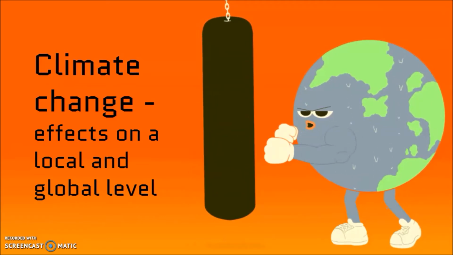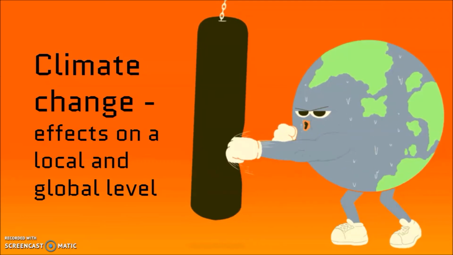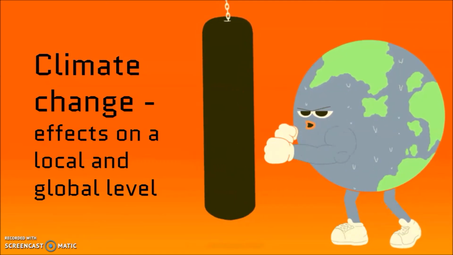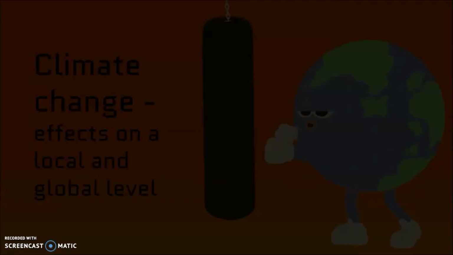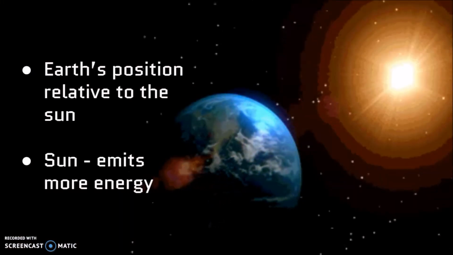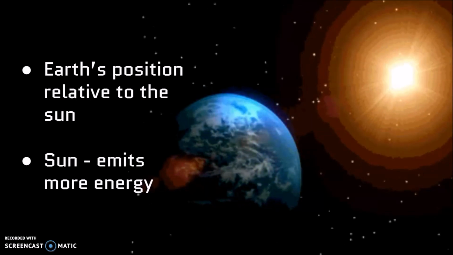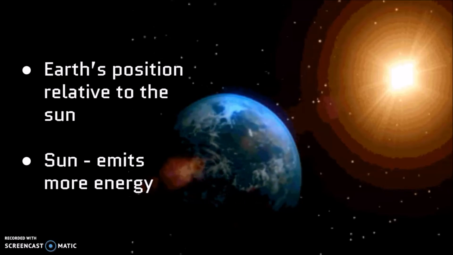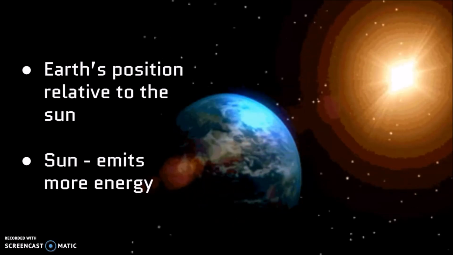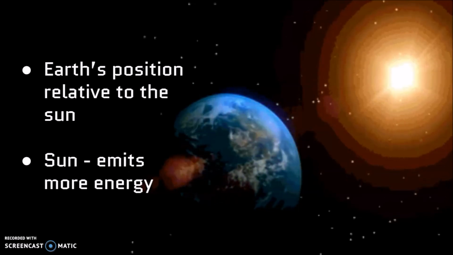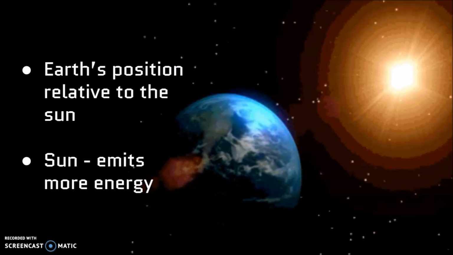Our climate is constantly changing and has changed over thousands of years of Earth's history. There are many things that will cause a climate change, and the effects will be felt both on a local and global level. Some of the things that might affect climate change is how close the Earth is to the Sun. If it's closer, it's going to be warmer, and if it's farther, it'll be colder. Earth might move over thousands of years and will change the temperature a couple degrees. As well as the Sun itself. If it's going to be hotter, it's going to heat Earth more, causing the climate to change as well over thousands of years.